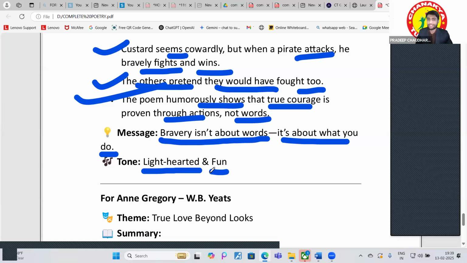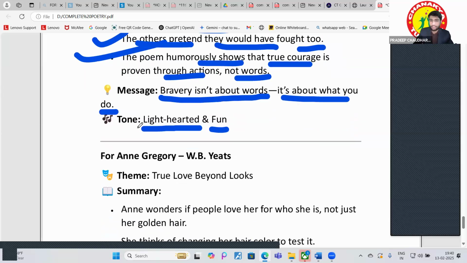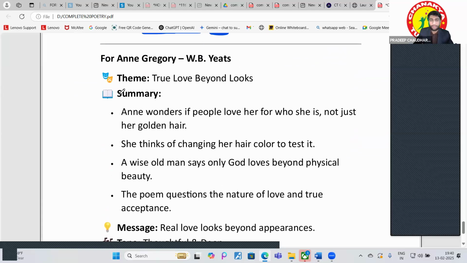So what is the message from this? Bravery is not about words. It's about what you do. Okay. Now let's move to the next poem.